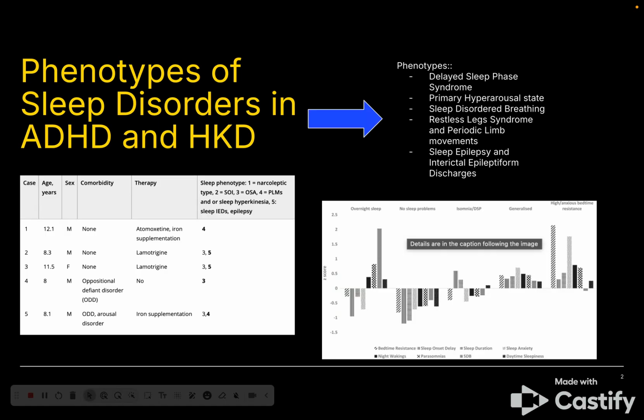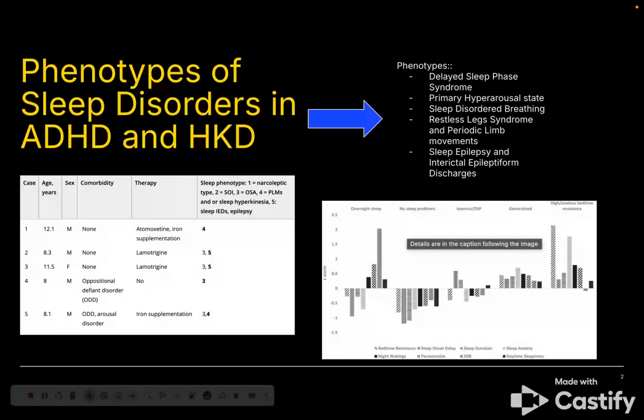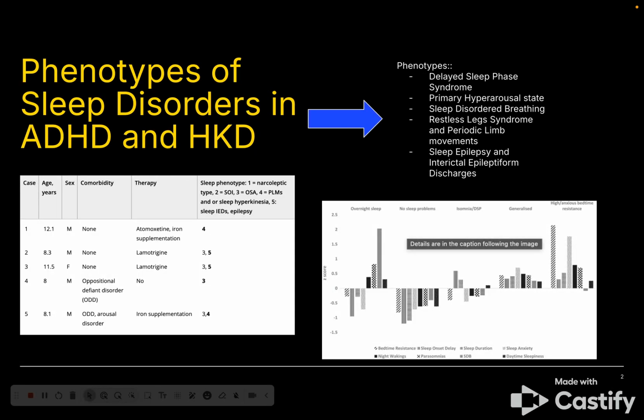Sleep-disordered breathing includes snoring and obstructive sleep apnea, often improving with age. Restless leg syndrome and periodic limb movements are associated with iron deficiency. In the Miano study, they found that iron supplementation actually improved sleep quality. Sleep epilepsy and interictal epileptiform discharges: up to 53% of children in the Miano study showed IEDs during sleep, affecting brain function and sleep architecture, often only detected via overnight EEG.